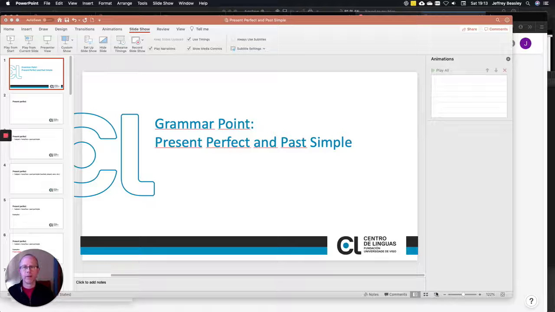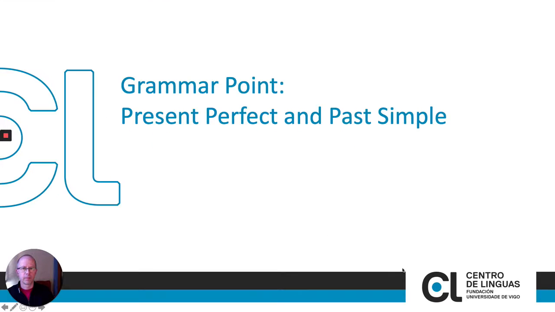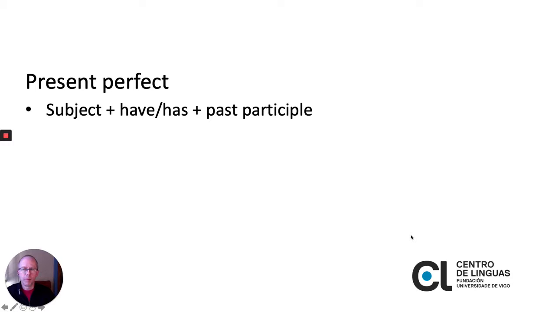Hi everyone. Now we're going to look at the present perfect and the past simple. The present perfect is formed using the subject plus have or has plus the past participle. Past participle is the verb plus ed, unless it's an irregular past participle, but we have verbs like worked, played, seen, etc.